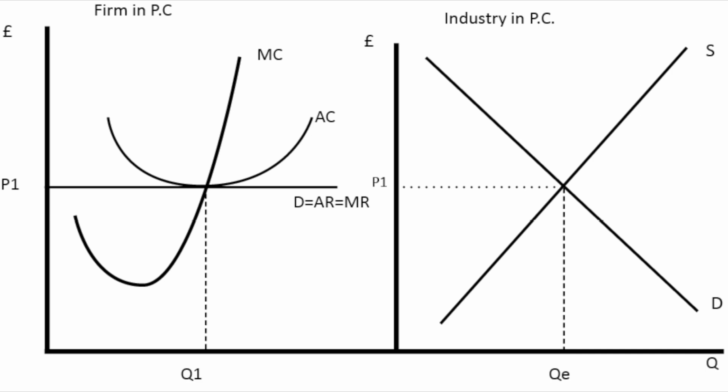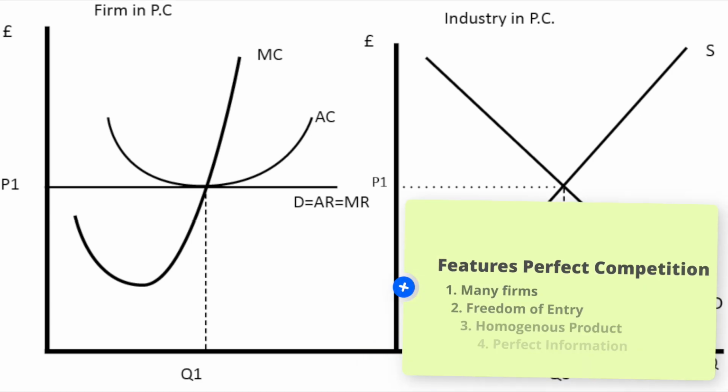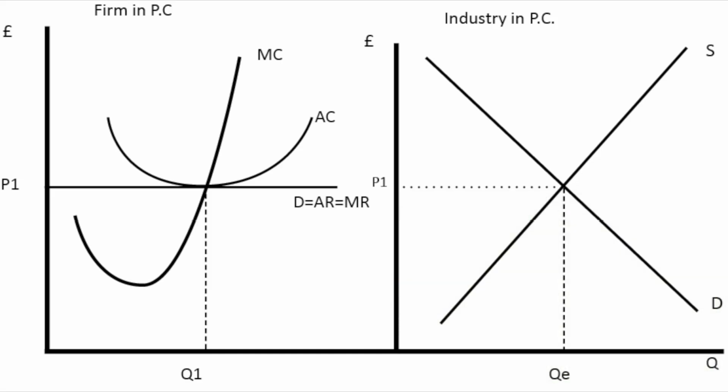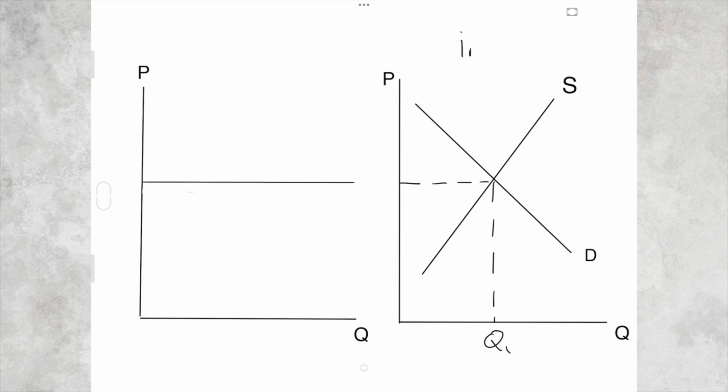So perfect competition is a market structure with many firms, freedom of entry and exit, and the firms produce a homogeneous product. So if we take the overall industry, on the right we can see a typical supply and demand curve for the industry, and this sets the market price of P1.